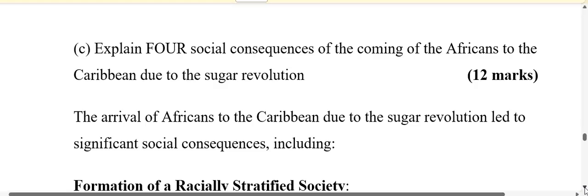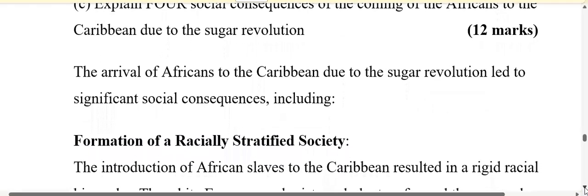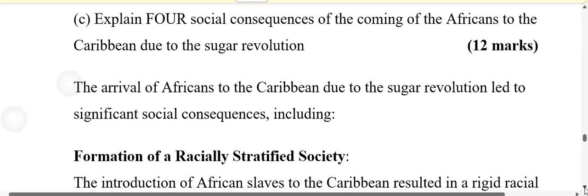All right, question C: explain four social consequences of the coming of the Africans to the Caribbean due to the sugar revolution. And this is 12 marks. All right, so let's go into our answer. The arrival of Africans to the Caribbean due to the sugar revolution led to significant social consequences, and these included, all right, so these are answers to the four social consequences of the coming of the Africans to the Caribbean due to the sugar revolution.